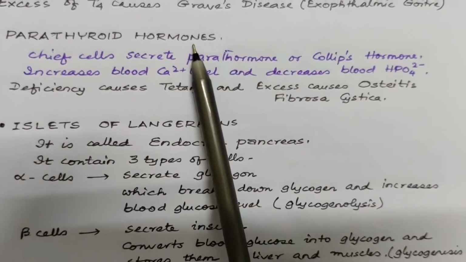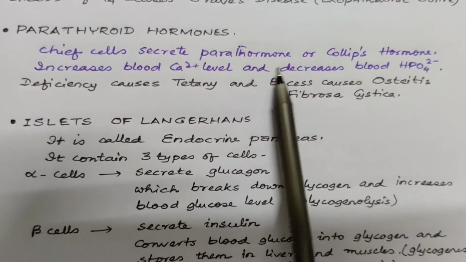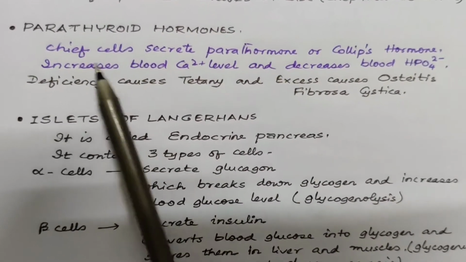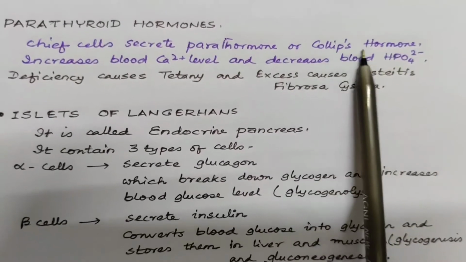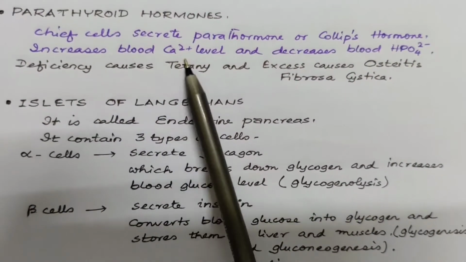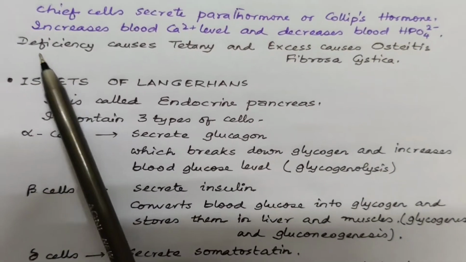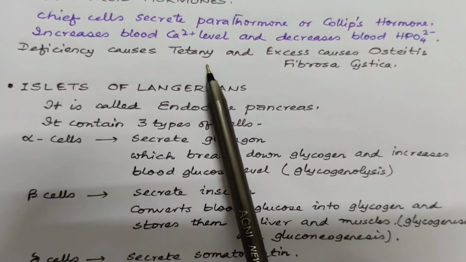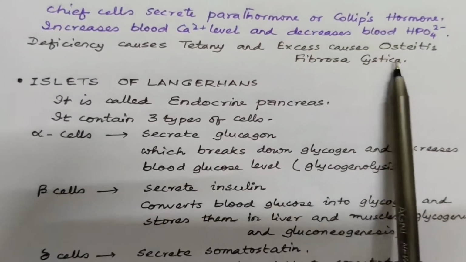Parathyroid is another gland that secretes parathormone. It has got chief cells which secrete parathormone or Collip's hormone. It increases blood calcium level and decreases blood HPO42 minus level. The deficiency causes tetany, and excess secretion leads to osteitis fibrosa cystica.